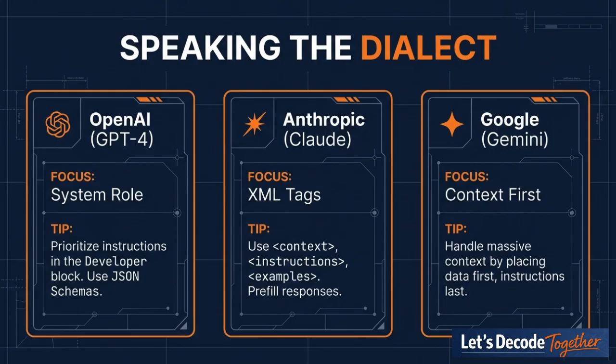And this really breaks down the key differences for the big players. With OpenAI's models like GPT-4o, you want to put your core, unchangeable rules in that system or developer role. For Anthropic's Claude, it responds incredibly well when you use XML tags like context and instructions to neatly separate the different parts of your prompt. And then with Google's Gemini, which can handle massive amounts of data, the best practice is to load all your data in first and then put your instructions at the very end.